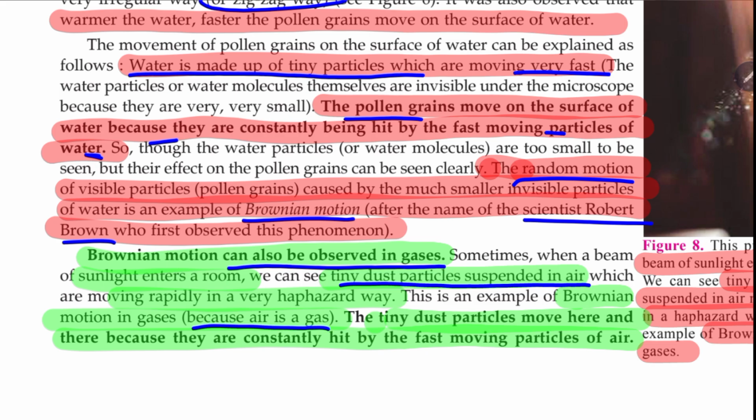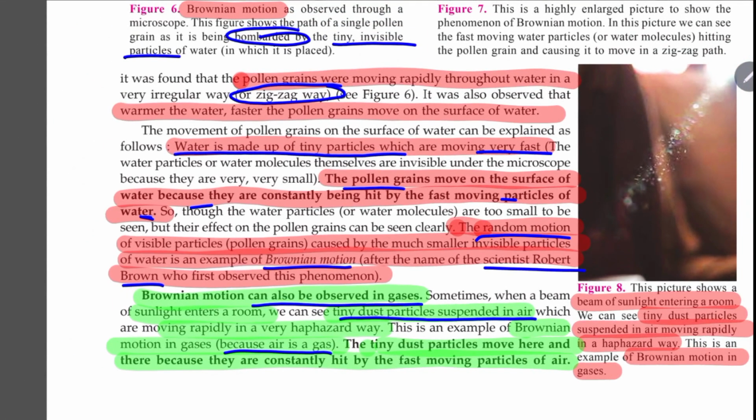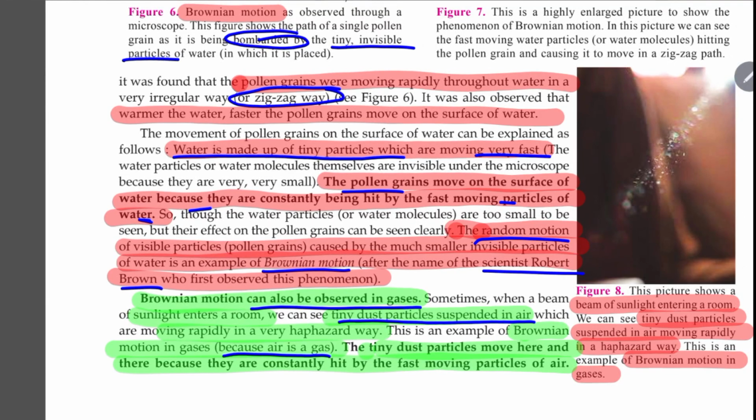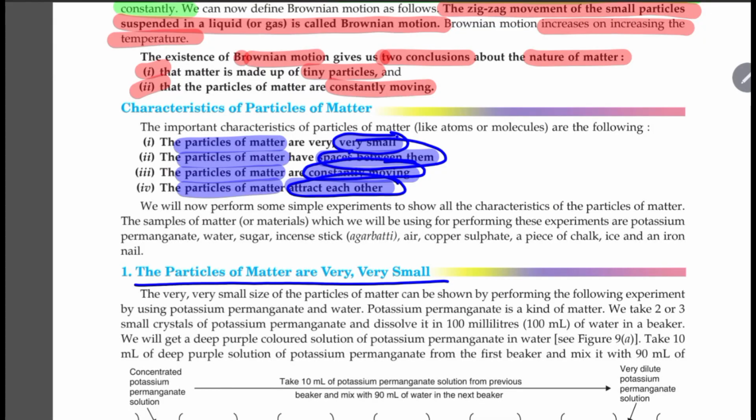So these are also matter. Dust particles are also matter. Both of them contain particles and both are in motion. When they collide amongst each other, they are hitting each other. You can see the motion which is termed as Brownian motion.